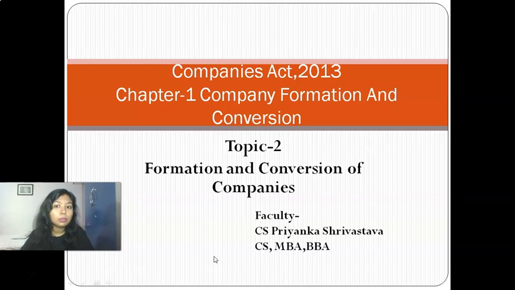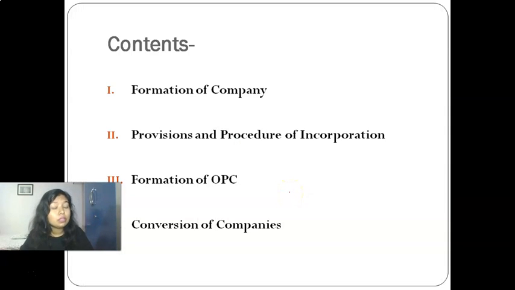So moving forward with this lecture, today we are going to cover the second topic of this chapter, which is formation and conversion of companies. First we will see the procedure and provisions regarding formation of company and how the incorporation will be done. And the third topic that we're going to see is formation of OPC.